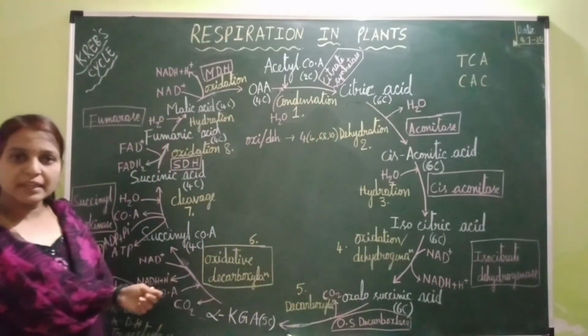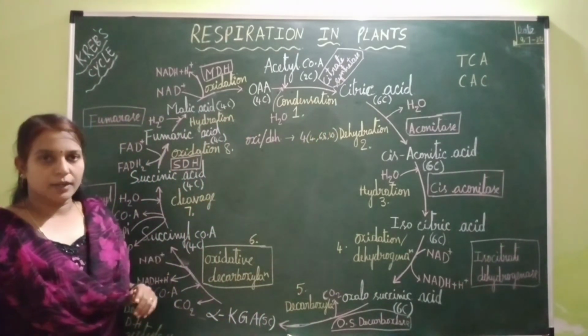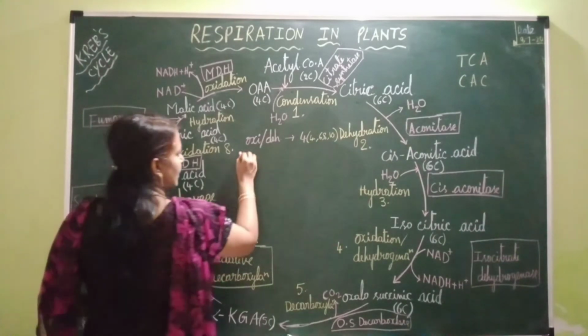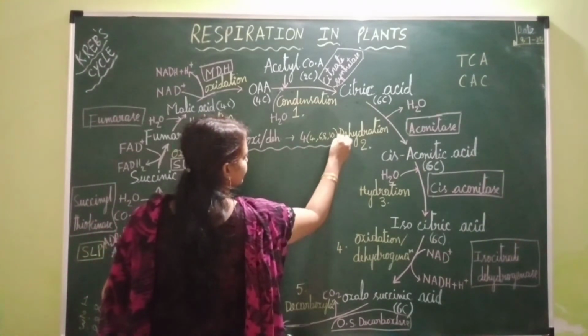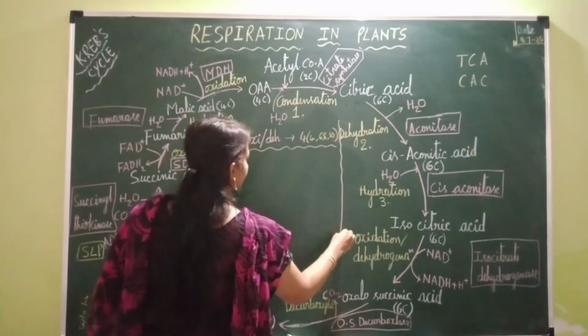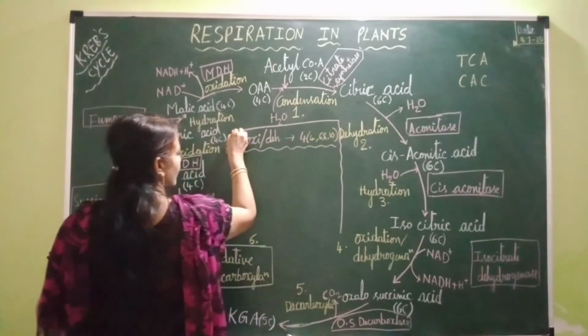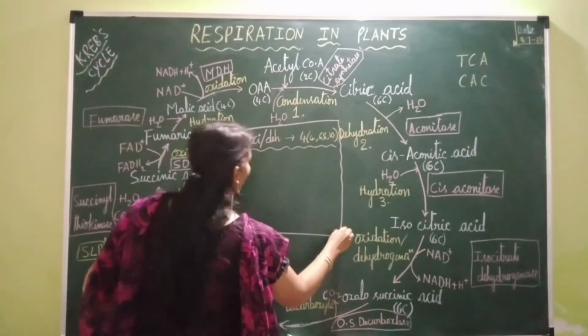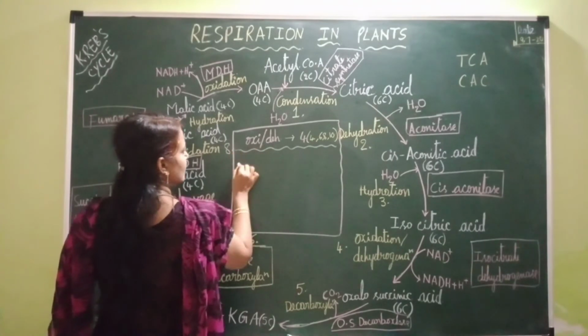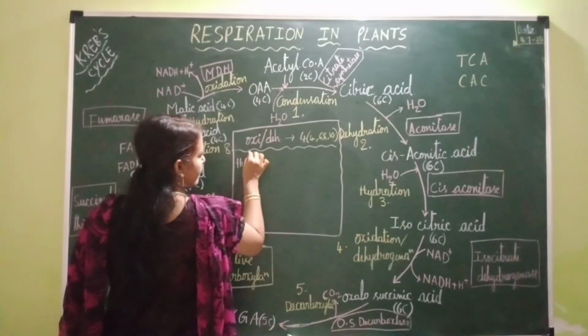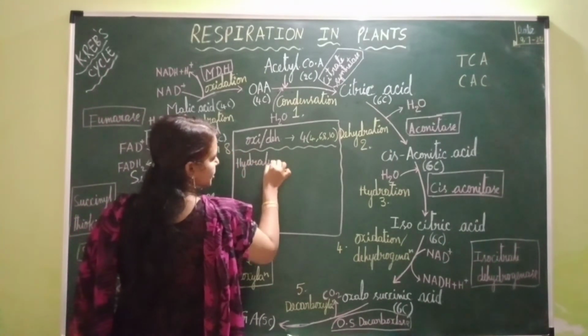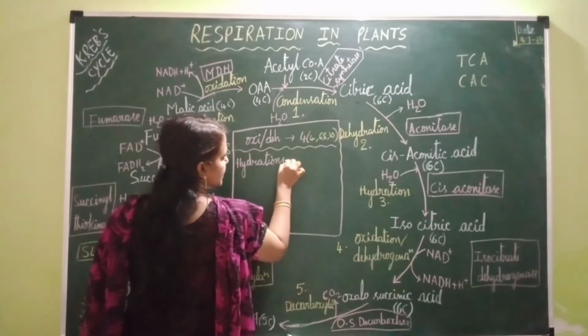Next, how many hydrations occur? 4 hydrations are taking place.